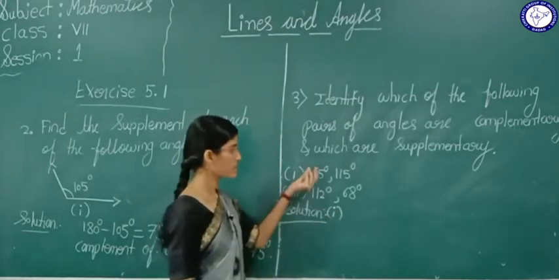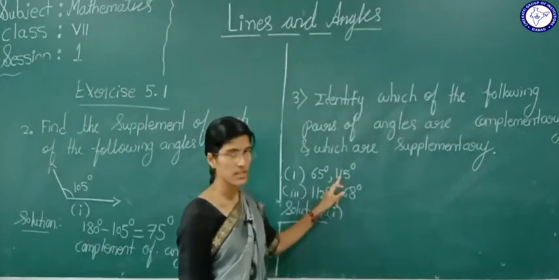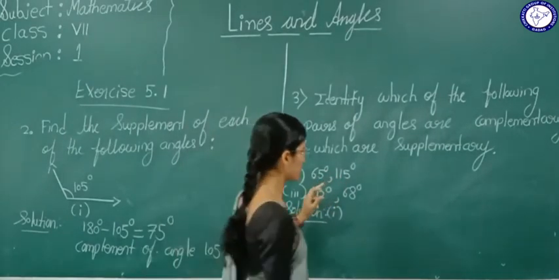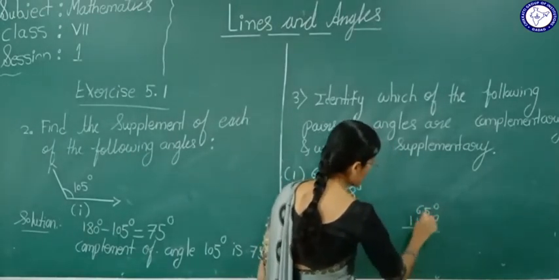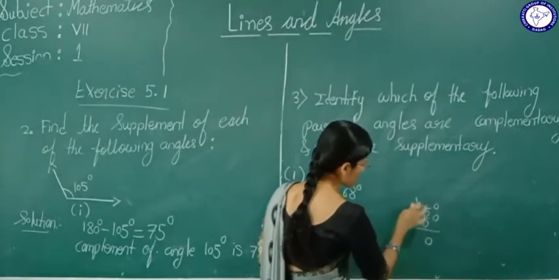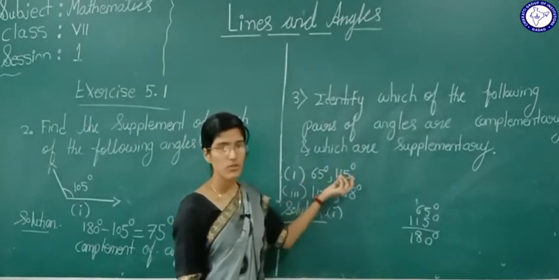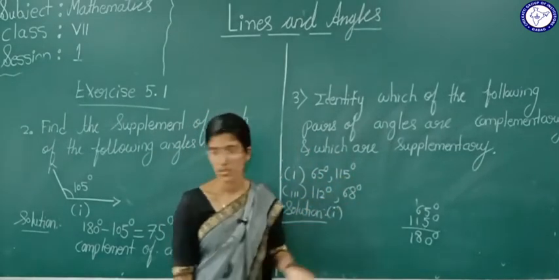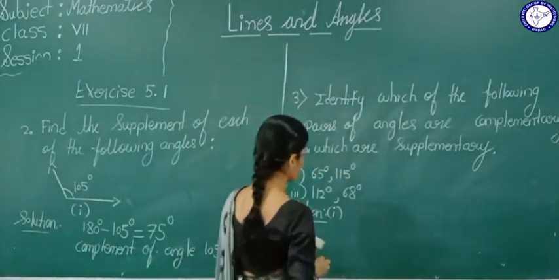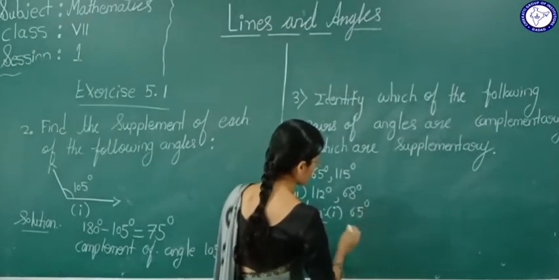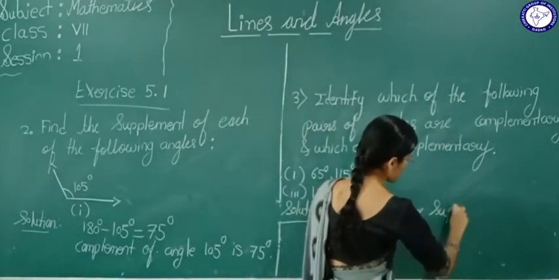Now I have to tell whether these 2 angles are complementary or supplementary. Now see here, 65 degree is there, 115 degree is there. 65 degree plus 115 degree is what? 5 plus 5 is 10. 6 plus 1 is 7, 7 plus 1 is 8. It is 180 degree. Definitely these 2 angles are supplementary angles. Yes or no? What can we tell? 65 degree and 115 degree are supplementary angles.